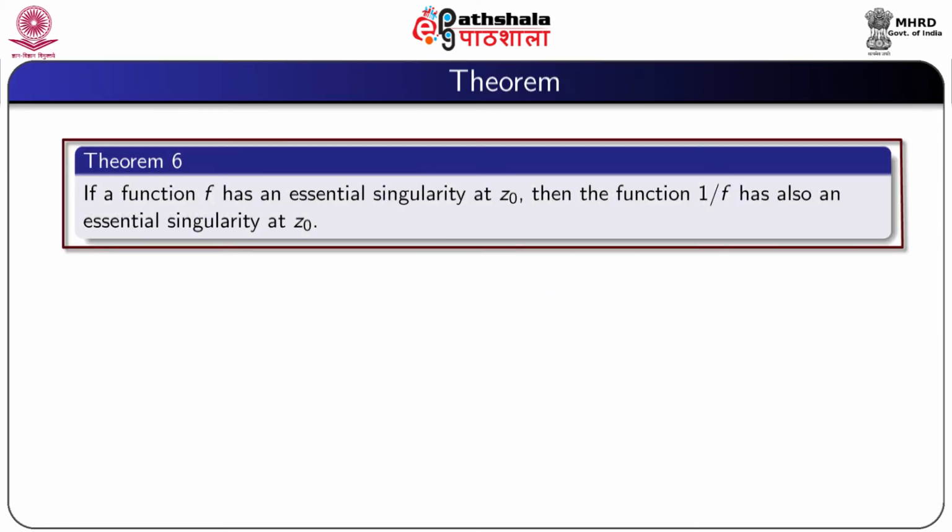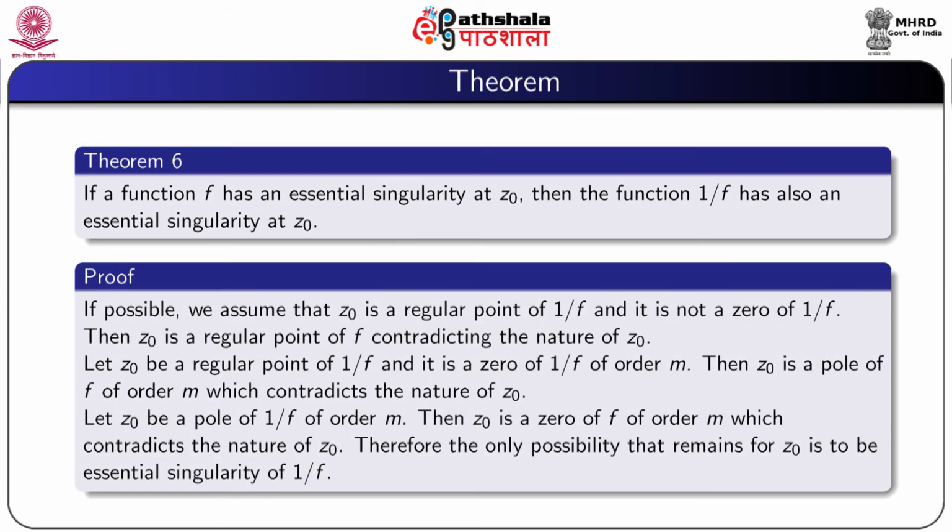Now we prove another result. If a function f has an essential singularity at z0, then the function 1/f also has an essential singularity at z0. Proof: if possible, we assume that z0 is a regular point of 1/f and it is not a 0 of 1/f. Then z0 is a regular point of f, contradicting the nature of z0.